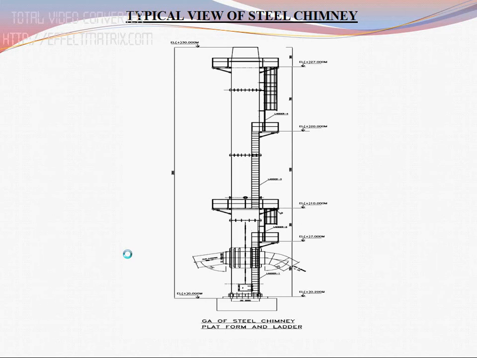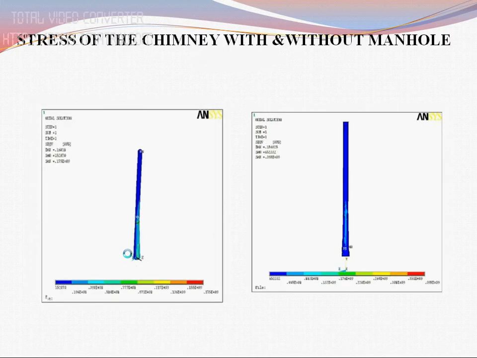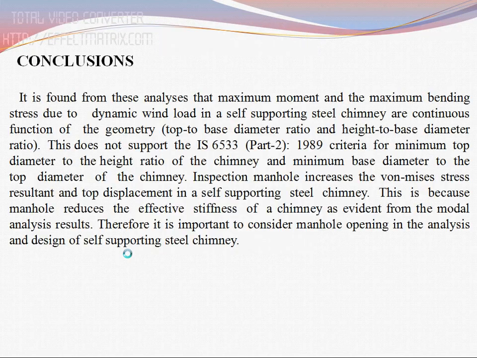This is a typical view of a chimney which has chimney lining, bridge, opening, access ladder, a chimney duct and essential platform, etc. This is the deflection of the chimney with manhole. This is the stress of the chimney with manhole due to the application of wind force. This is the base moment graph for the height to base diameter ratio.